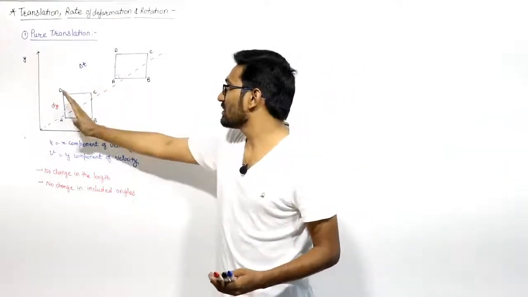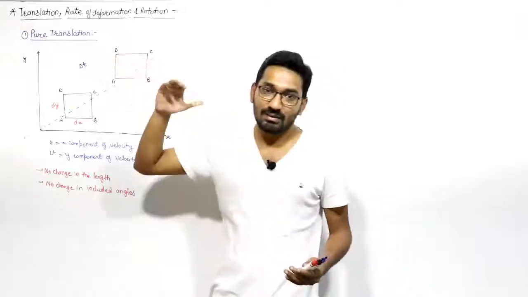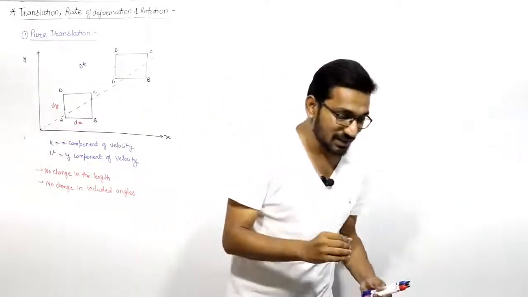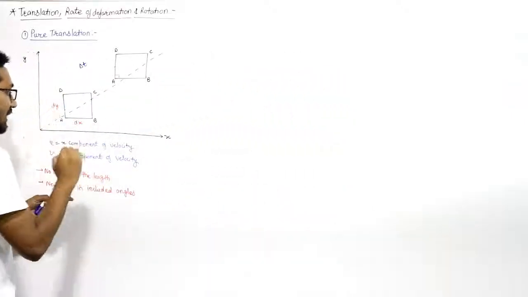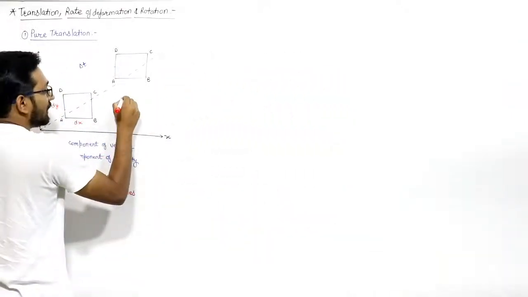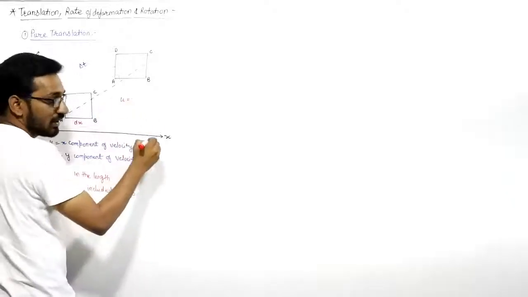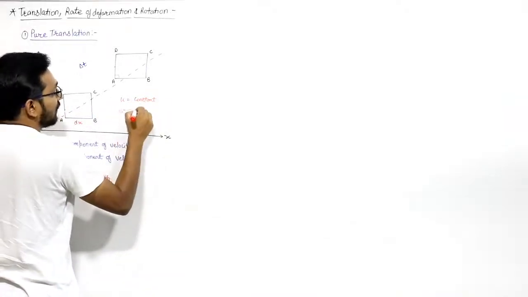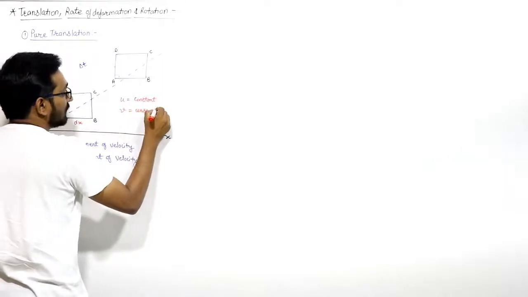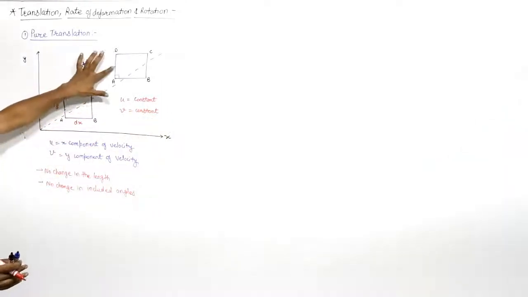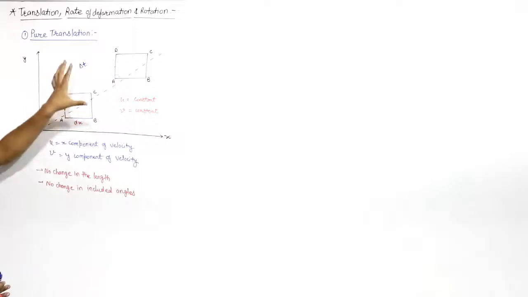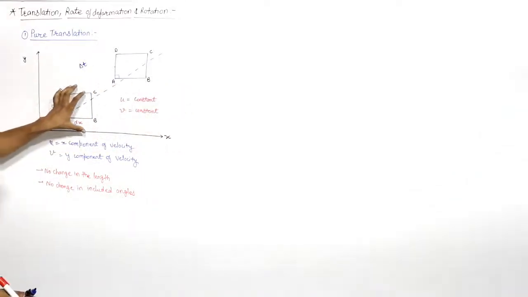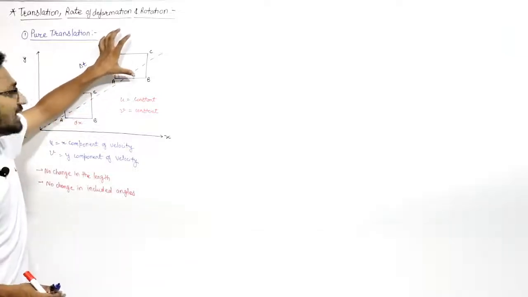These sides are displaced parallelly, right? They will translate in a parallel direction. And we can say that this is possible only and only when the component of velocities, that is the u component of the velocity and the y component, are constant. If you can see here, the fluid element is moving in the x direction also, and in the y direction also, right?